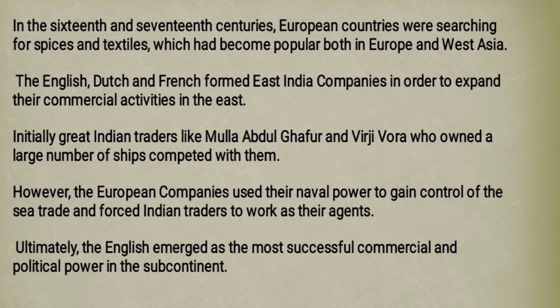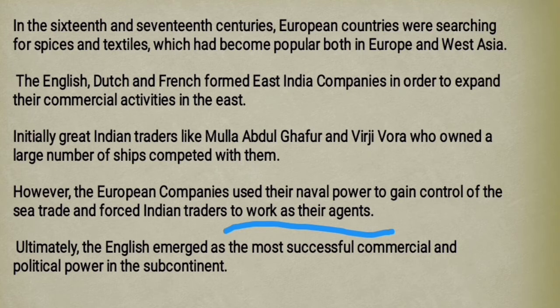But actually these European companies were much more powerful and they were using their naval power. So they gained control over the sea trade. They controlled the entire sea trade, and these Indian traders were made just agents of these European trading companies.